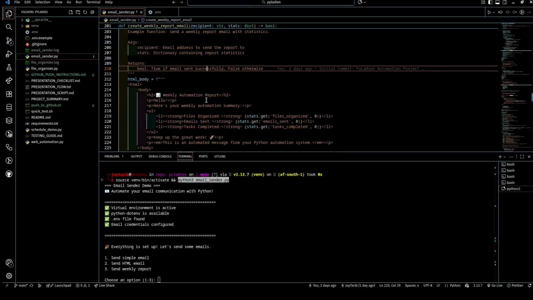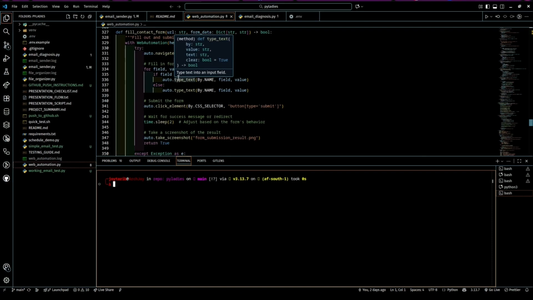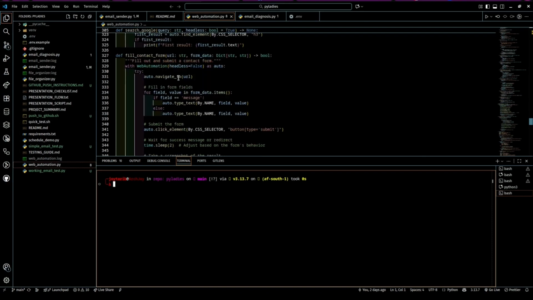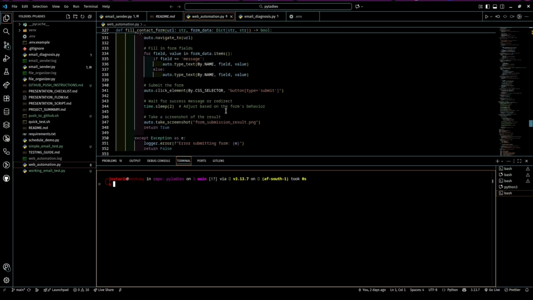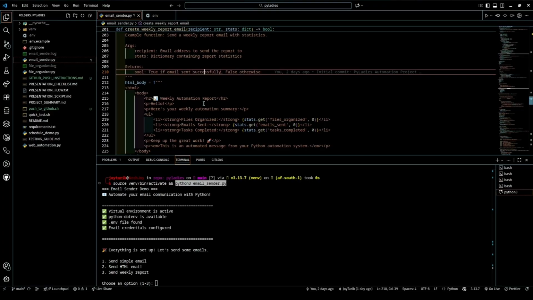The possibilities are endless. And here's form filling. Ever had to fill out the same form repeatedly, maybe for testing or data entry? With Selenium, you write the script once and it can fill out forms hundreds of times without errors, way faster and more accurate than doing it manually. So now, back to our terminal.